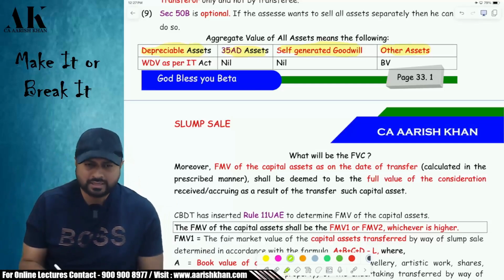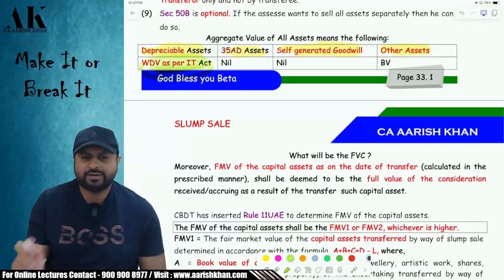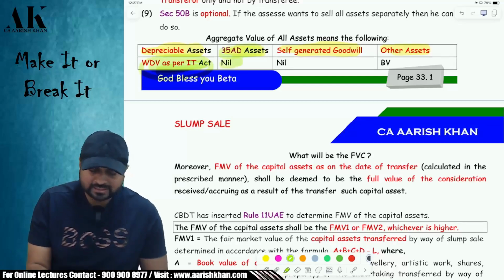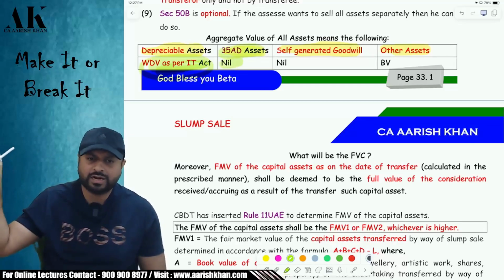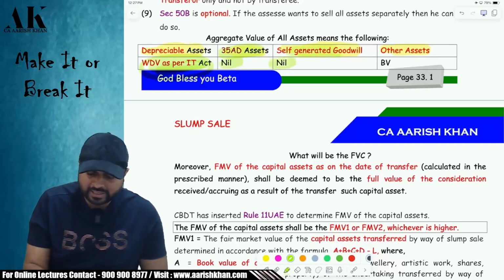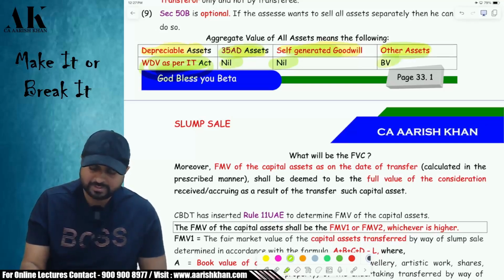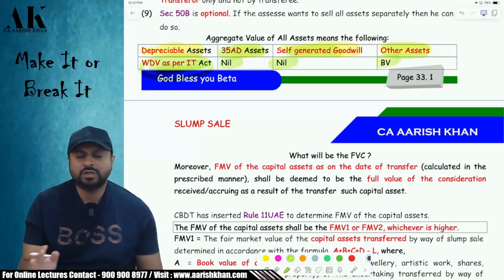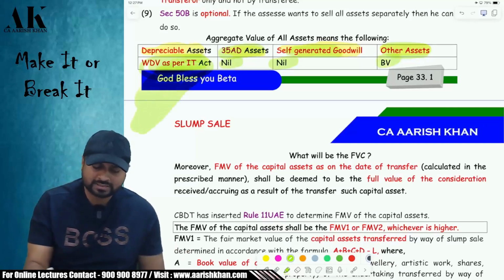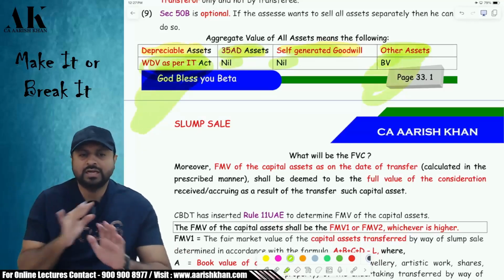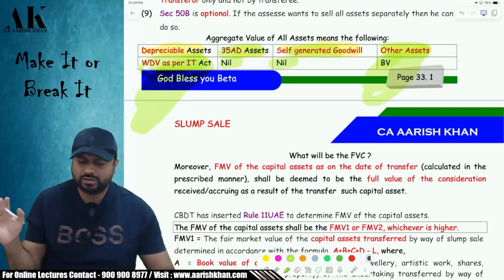First, depreciable asset. Depreciable asset will be valued as per the income tax law WDV, WDV as per the Income Tax Act. And 35AD assets, if there are any, then the value of that will be nil because you have already claimed 100% deduction on that under PGBP. Self-generated goodwill will be nil, and all other assets will be considered at book value. For none of the assets are you going to take market value. You are going to take either income tax WDV or book value or nil. For none of the assets are you going to take revaluation. If there is any revaluation, you have to ignore the revaluation blindly.